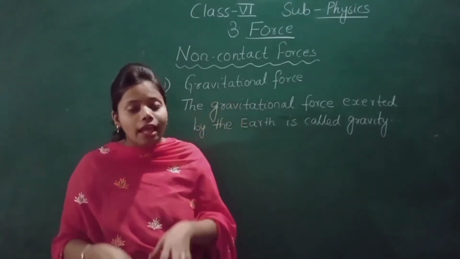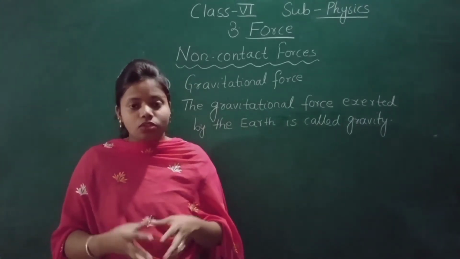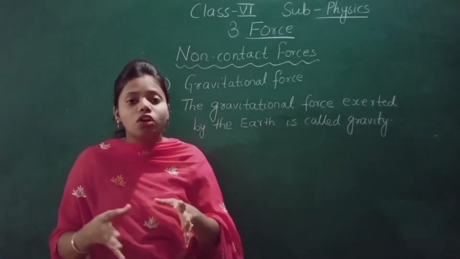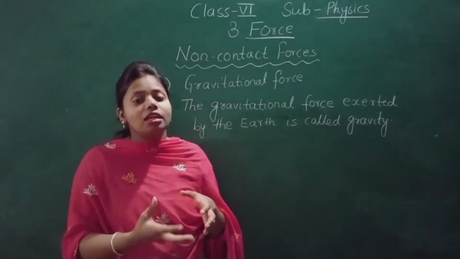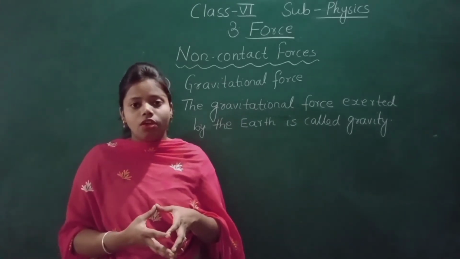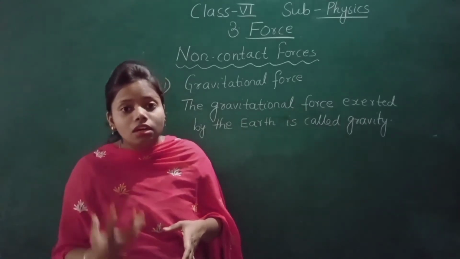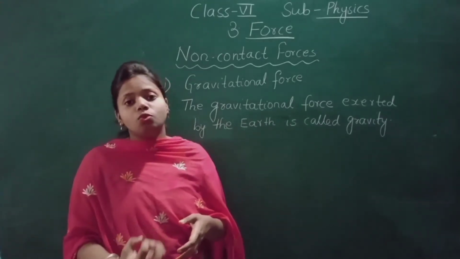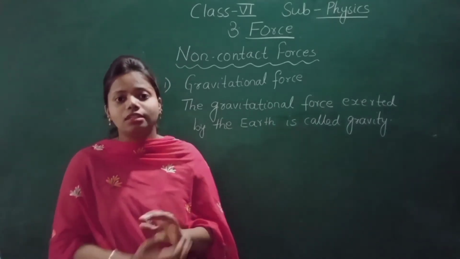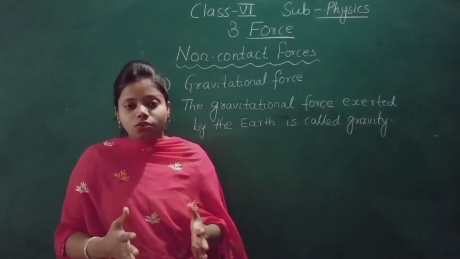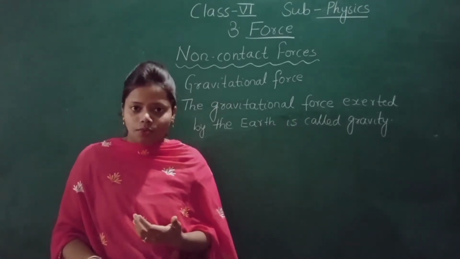Here the ball and the surface are not in contact. So gravitational force is a non-contact force. Without being touched, still the force is acting between them. And what is that force? Gravitational force exerted by the earth. Earth pulls the object, the bodies, towards itself. Understood? I hope you have understood why the ball is coming down.